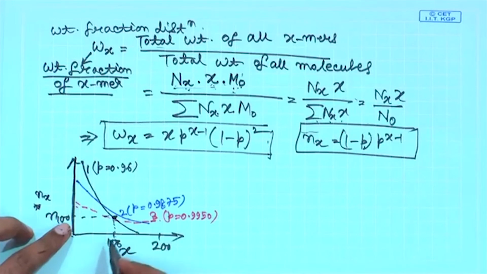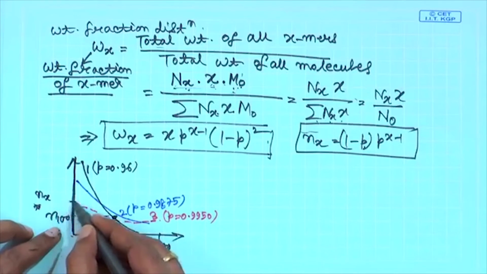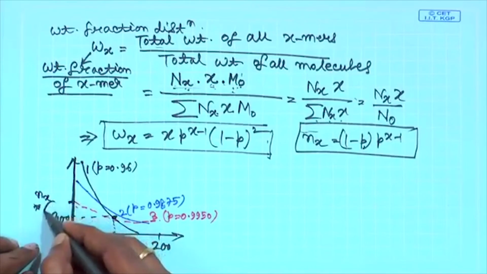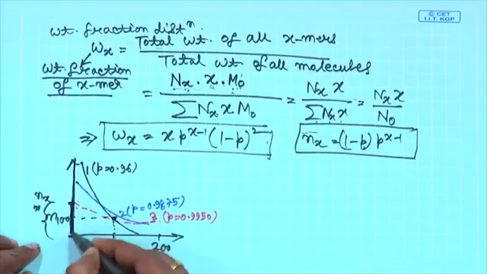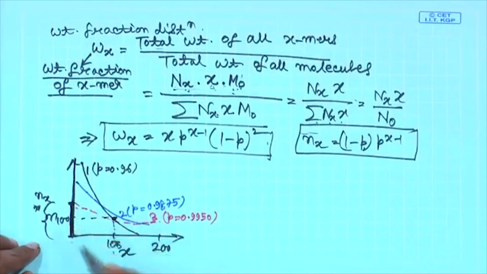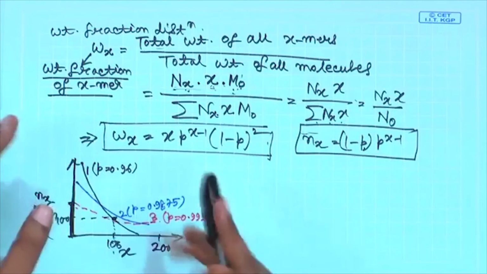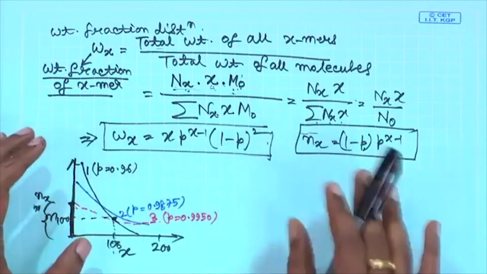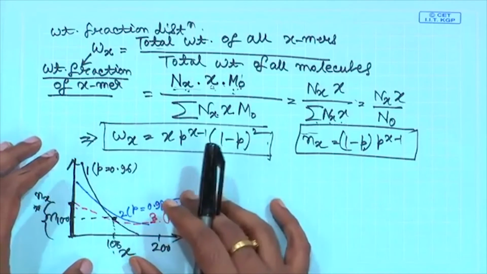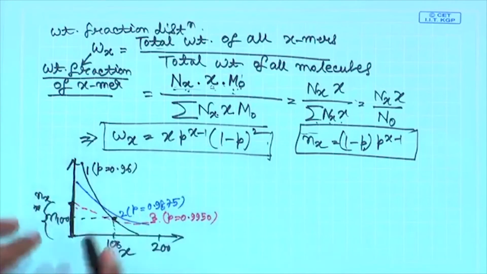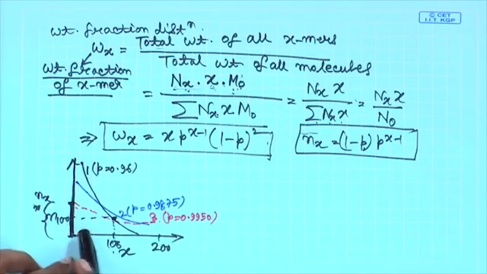Even at 99.5% conversion, this is the number fraction of the monomer that will be remaining, which tells you that at all points of time, regardless of the extent of reaction, you will have more monomer molecules in terms of number than any other polymer species.